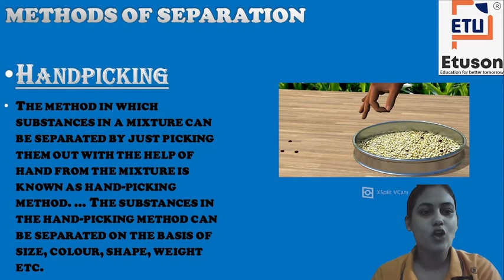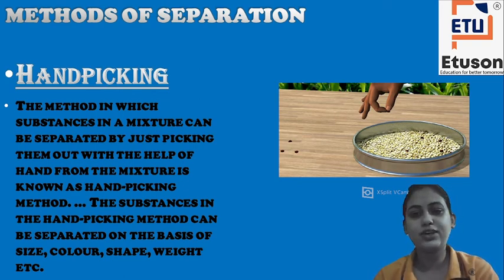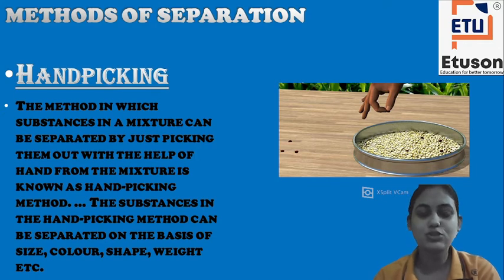The method in which a mixture can be separated by just picking out substances with the help of hand is known as the hand picking method. The substances in the hand picking method can be separated on the basis of size, color, shape, weight, etc. So if pulses are of yellow color and pebbles are of brownish color, on the basis of color we are removing them, or also pebbles are of smaller size, so on the basis of size also we are removing.